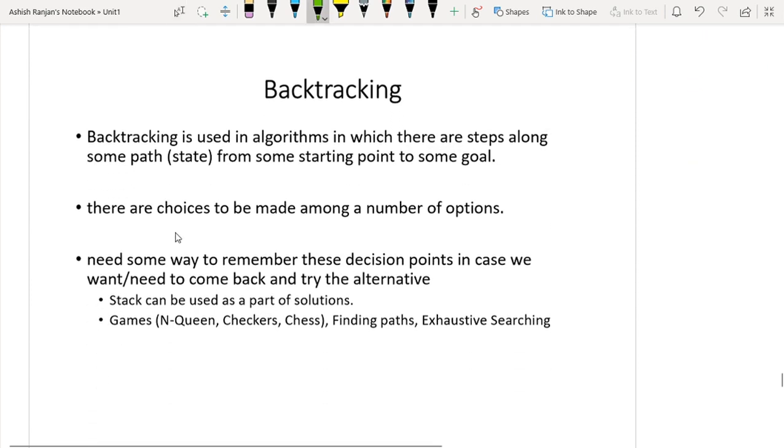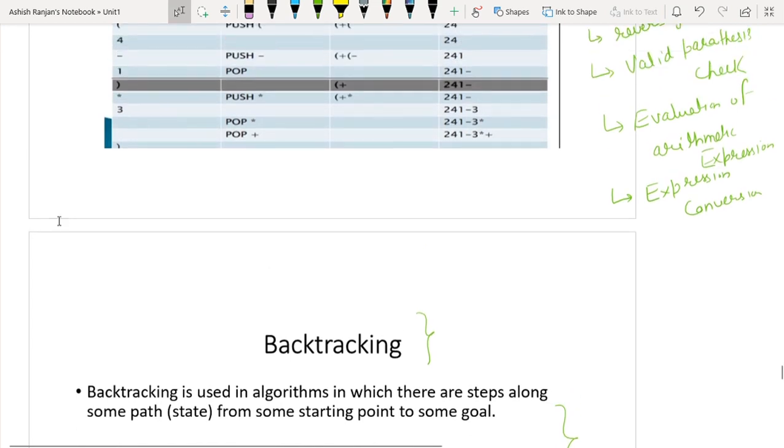In backtracking, I will tell you later what backtracking is. In backtracking, we also use this stack. So one more usage is backtracking.